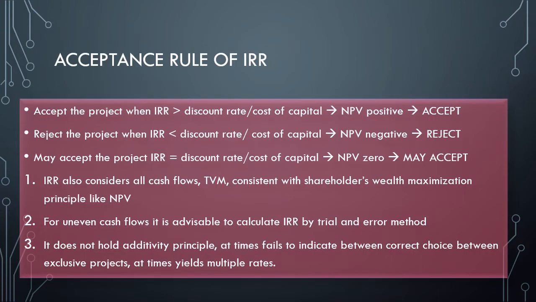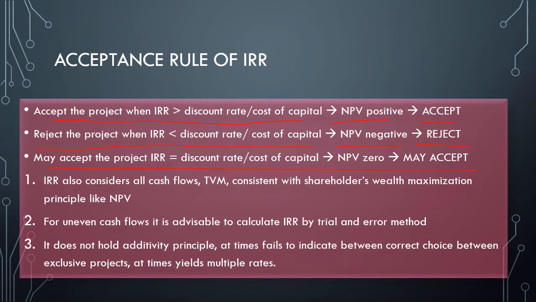So, the acceptance rule of IRR. Accept the project when IRR is greater than the discount rate or the cost of capital. At that point NPV is positive, so accept the project. Reject the project when IRR is less than the discount rate or the cost of capital. Here the NPV is negative, so reject the project. You may accept if they are equal: when project IRR is equal to the discount rate or cost of capital, NPV is 0, so you may accept.